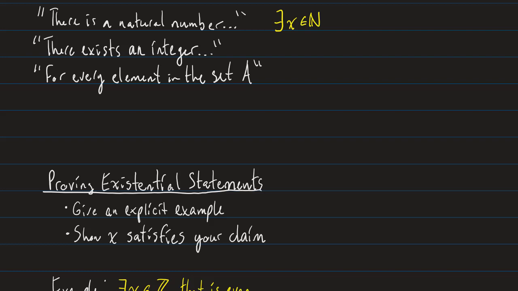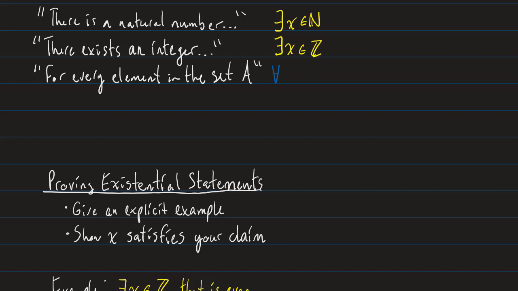How about for the next thing? There exists an integer. Okay, well, I'll just say there exists an X in the set of integers, and that means there's an integer, right? So now what about our universal? Could you guess what that might be? It's going to be an upside down A. It's going to look just like this.